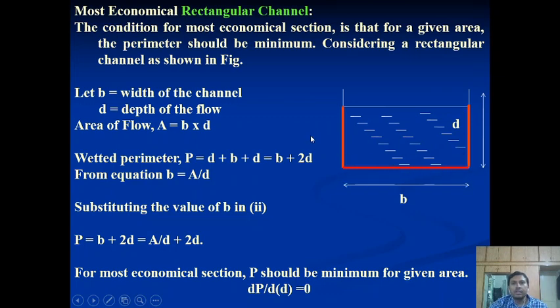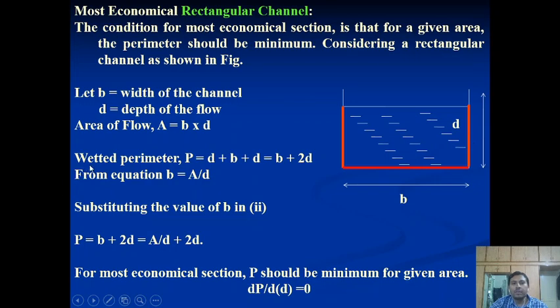So which condition will we adopt in the form of the dimension ratio D to B, so that we get the maximum discharge? Deriving this theory, let us assume that B is the width of the channel and D is the depth of the channel. We know that the area of the channel will be B into D.